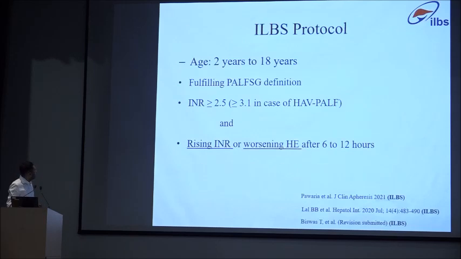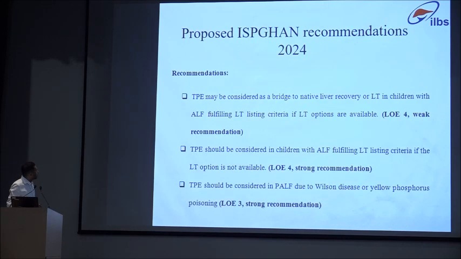So, what we follow at ILBS right now is a patient fulfilling the PALF definition with a rising INR or worsening HE after 6 to 12 hours. The proposed ISPGHAN recommendation 2024 is that it can be considered as a bridge to native liver recovery or a bridge to LT in children with ALF fulfilling LT listing criteria, depending on whether LT listing criteria are available or not.